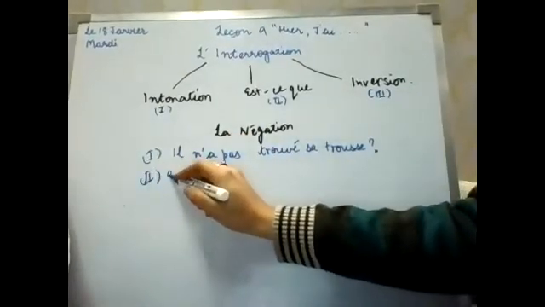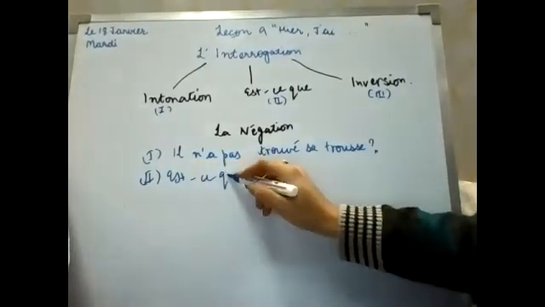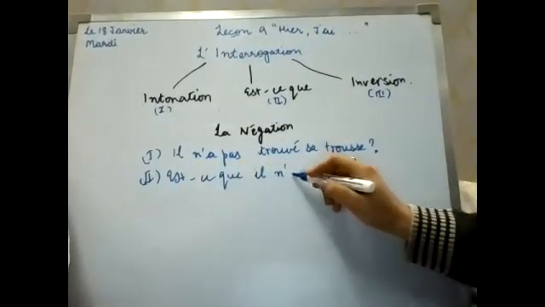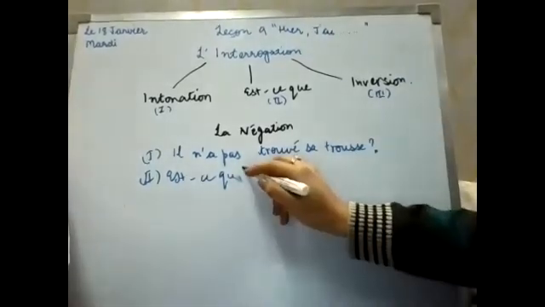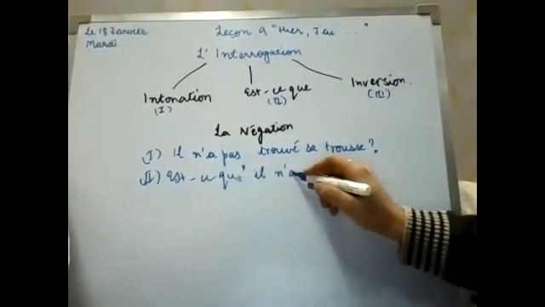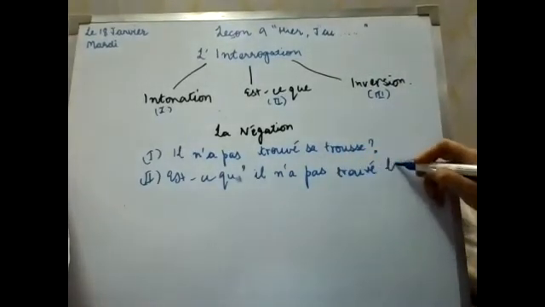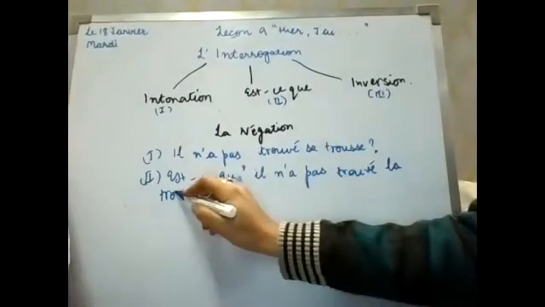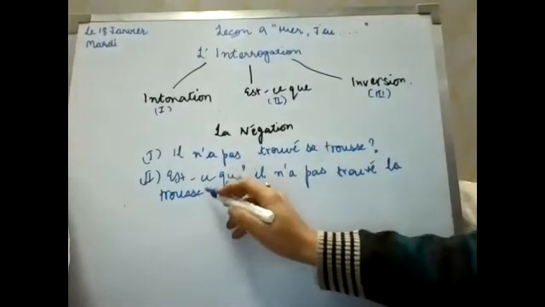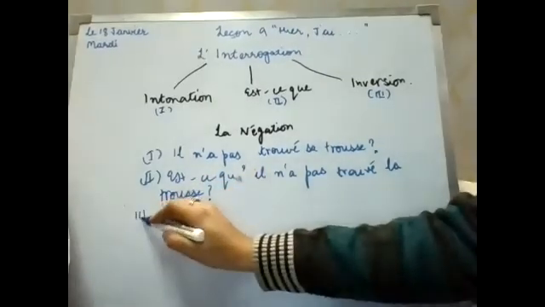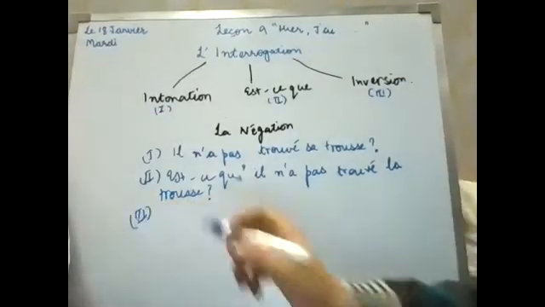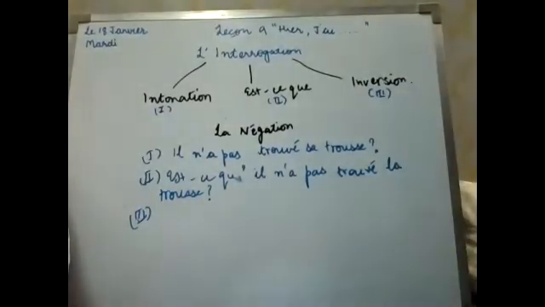Second is est-ce que, added in front: Est-ce qu'il n'a pas trouvé sa trousse? And the third form: the question mark is very much necessary. If you are not placing a question mark, it cannot be considered an interrogation. That will be considered only a simple sentence. So the question mark is very much necessary.